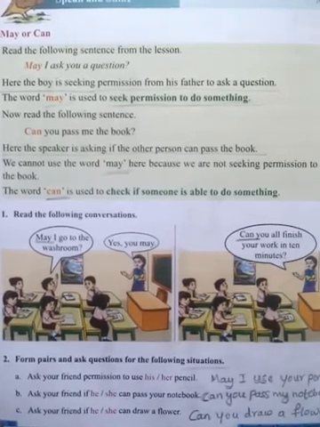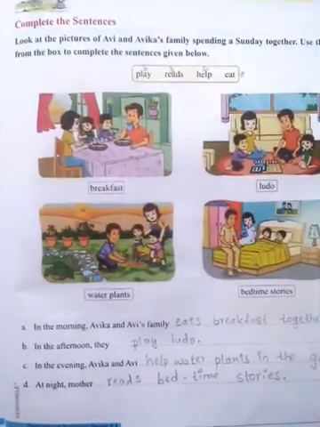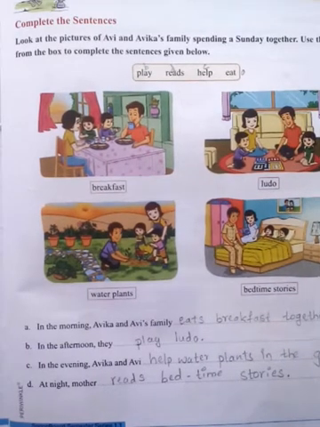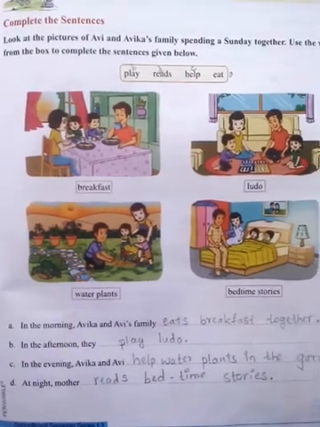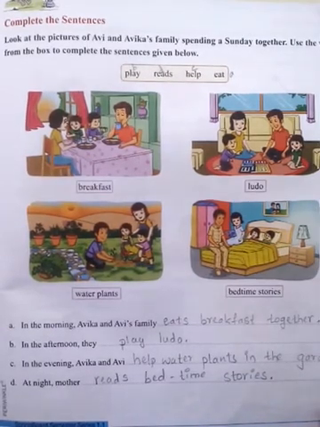Question mark. Write this properly. The next one is complete the sentence. They have given here some pictures. Look at the pictures of Avi and Avika's family spending a Sunday together. Use the words from the box to complete the sentence given below.